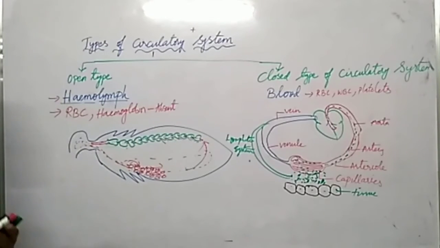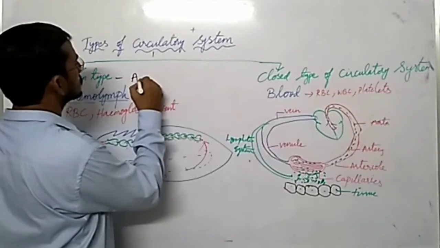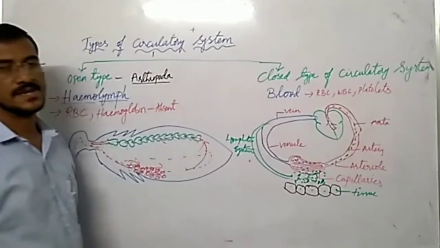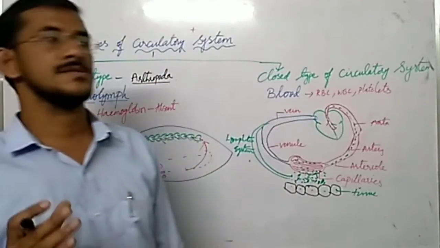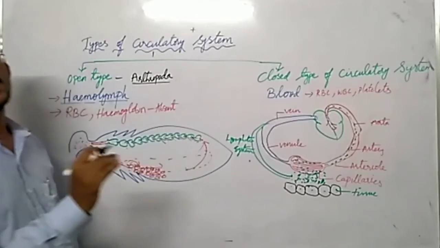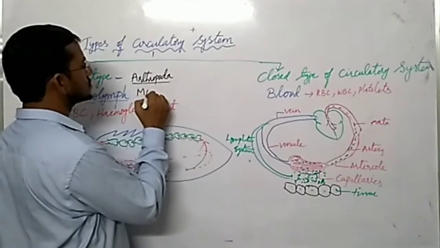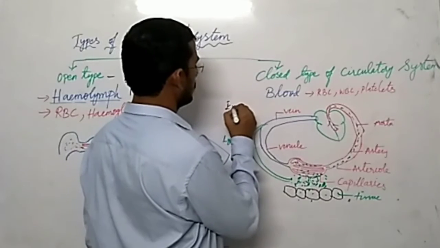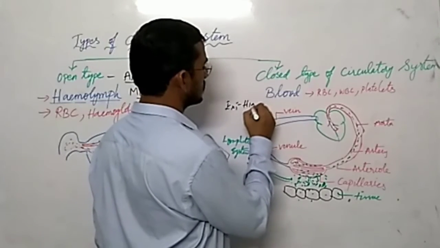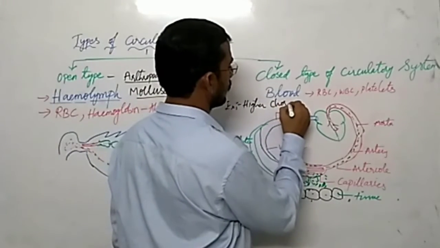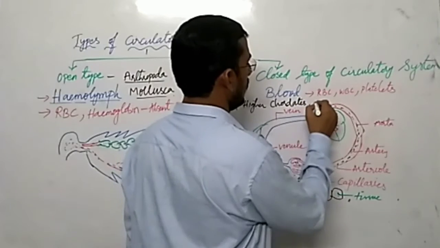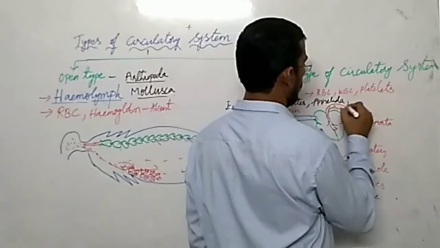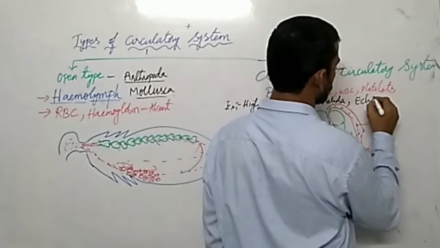So here the example is Arthropoda. Arthropoda, all insects, spiders, prawns, they all come under Arthropoda. So Arthropoda and most of the Mollusca phylum are open type. And examples of closed type are higher chordates, Annelida, and Echinodermata.